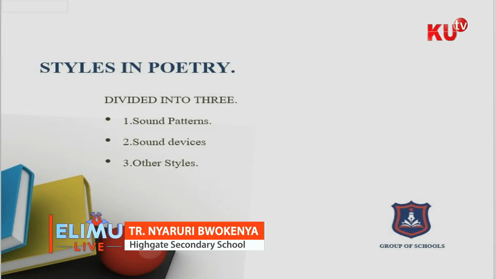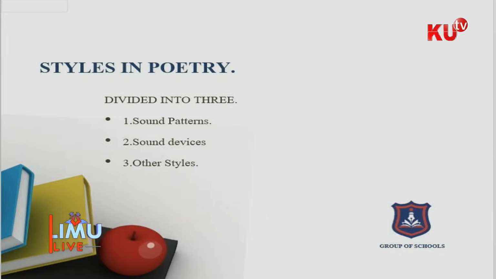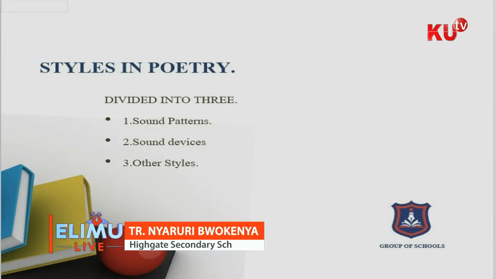And we have the third one, which we call other styles, that are not sound devices and not sound patterns. So I want to repeat that the styles in poetry are classified into three.